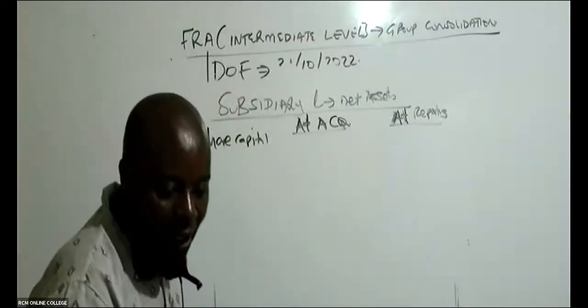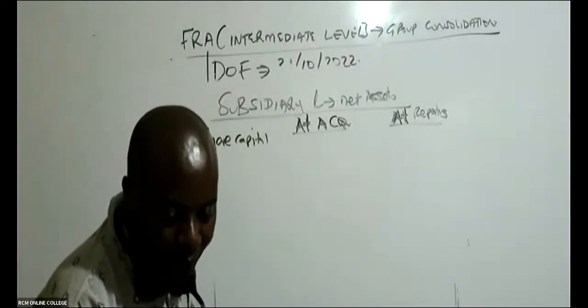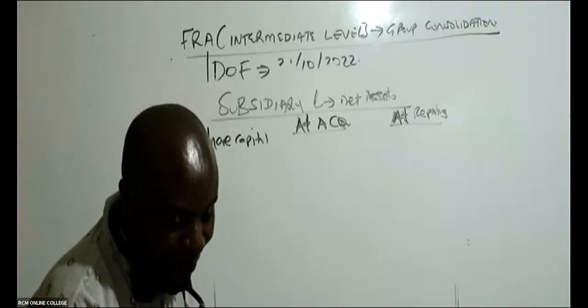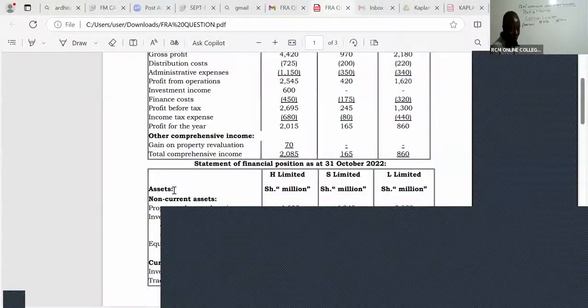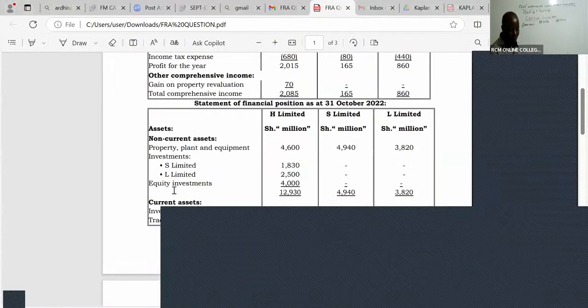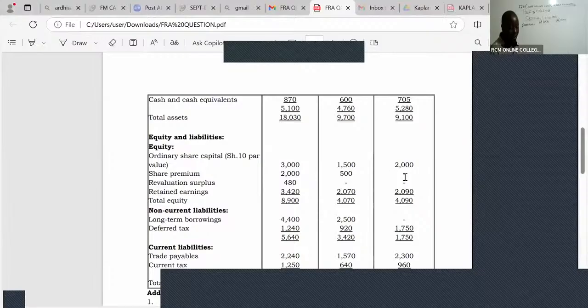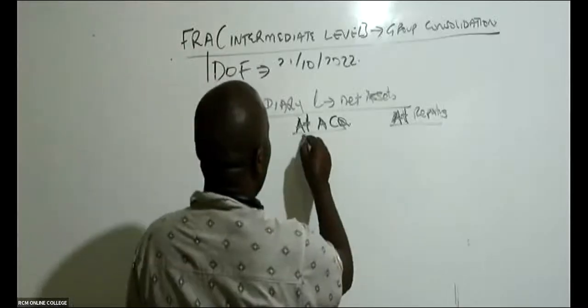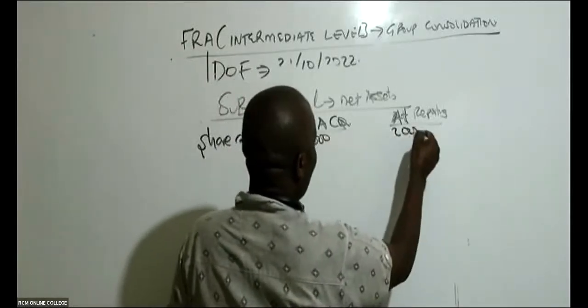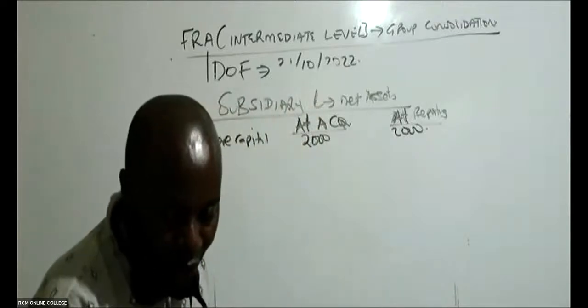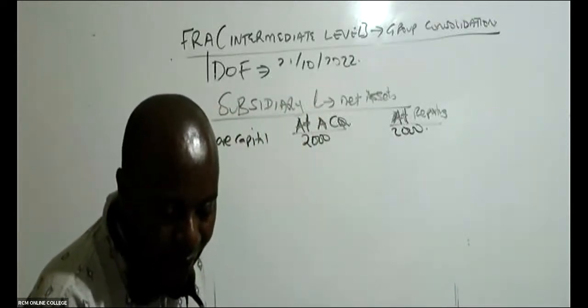So share capital at acquisition. Please ensure that you are participating. I'm telling you, this 500 bob is coming your way. So what is the share capital for L? Here you can see L is the third company. It is 2,000, and share capital never changes. Share capital will remain the same. So we have here 2,000 bob. I'm looking at the equity section. Do we have share premium? This one, you can see we don't have any share premium.